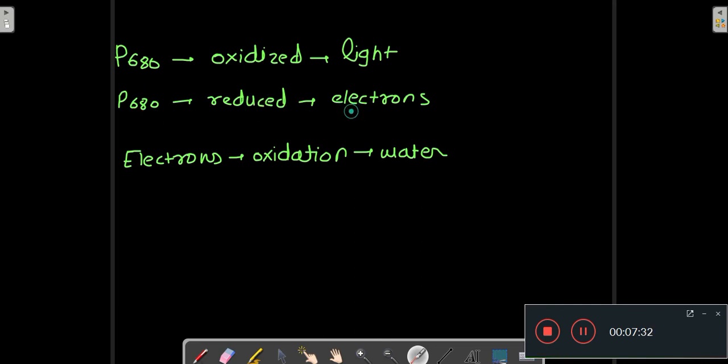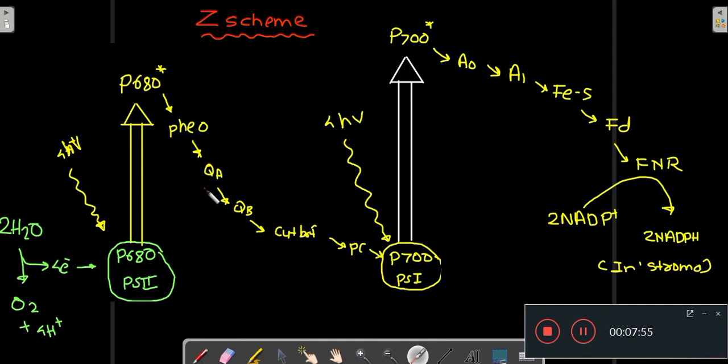And how did these electrons get produced? Well, electrons resulted due to the oxidation of water. So there is oxidation of water, because of which electrons are produced, and then these electrons go and reduce the P680, which was oxidized by the light. So this is how it looks. The light came and oxidized the P680 of PS2. Then 4 electrons reduced this P680, and these 4 electrons came because of the oxidation of water into O2 plus 4H+.